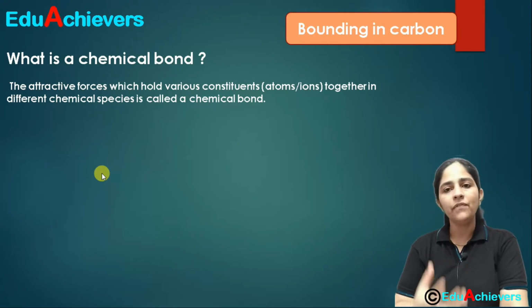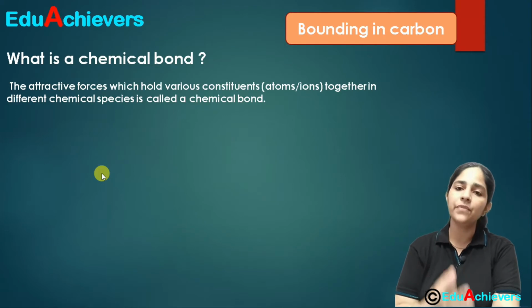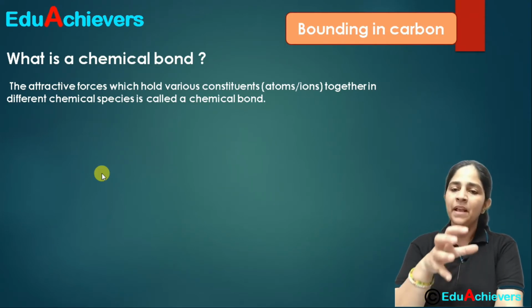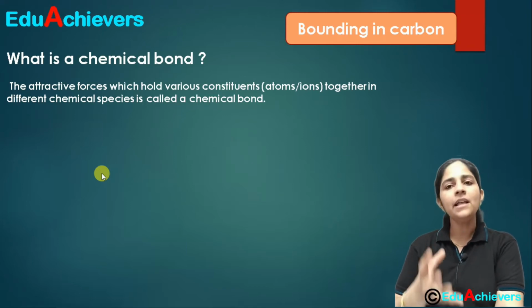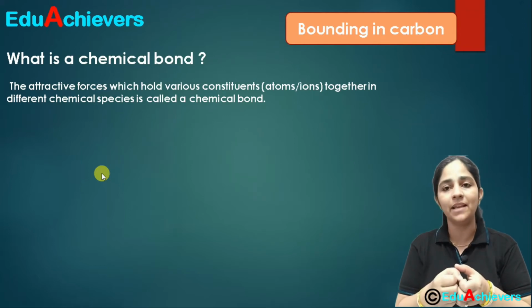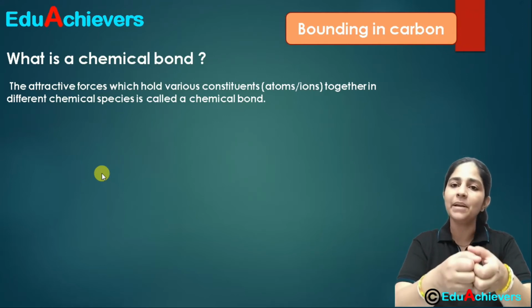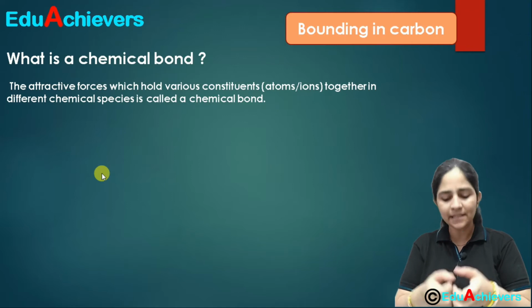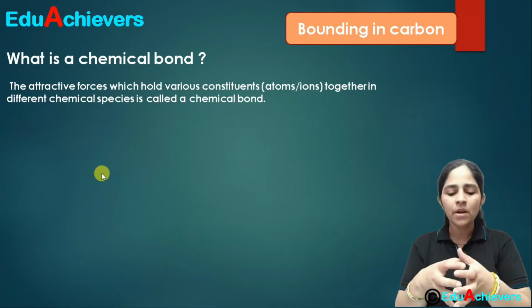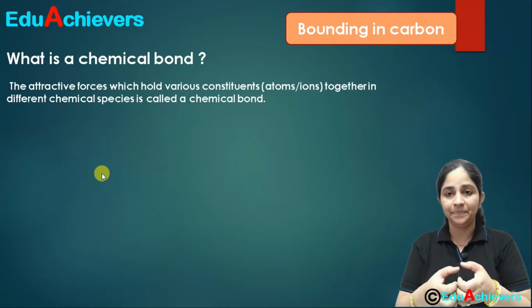But when we talk about the formation of compounds, या फिर ions के formation की बात करते हैं, so we need to understand कि एक compound के अंदर अलग अलग atoms को hold करके क्या चीज़ रखती है. That is basically the chemical bond. And that is nothing else but the force of attraction between those two or more molecules or atoms.